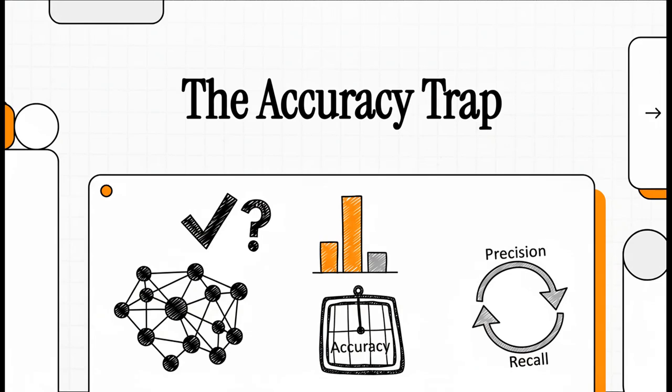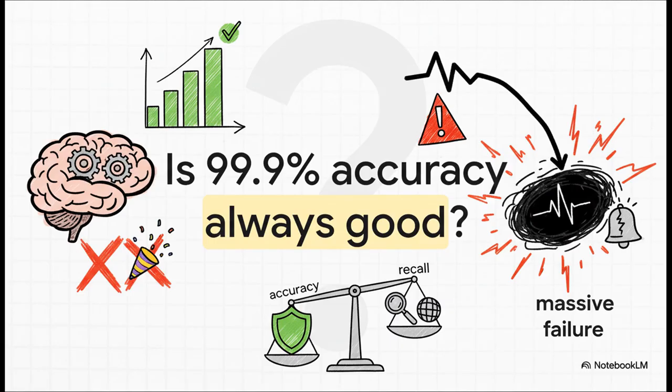All right, let's talk about a huge misconception in machine learning. This obsession with 99% accuracy. We're always told that a super high accuracy score is the holy grail, right? But what if I told you that's actually a trap? Let's get into why.